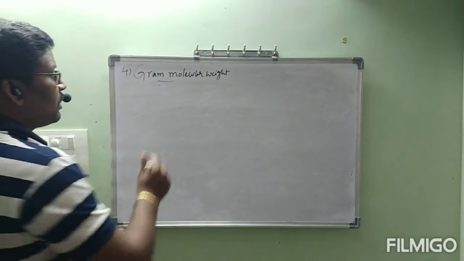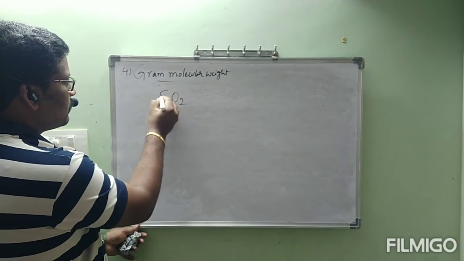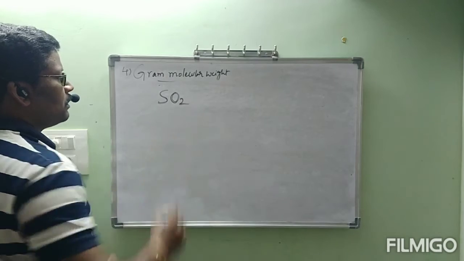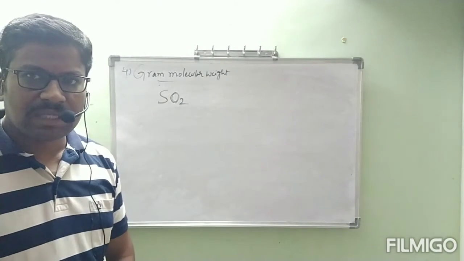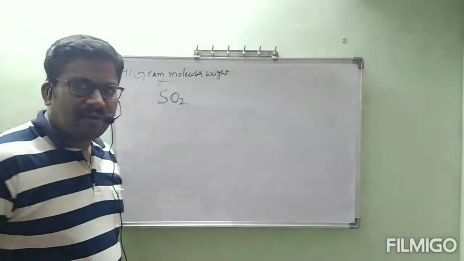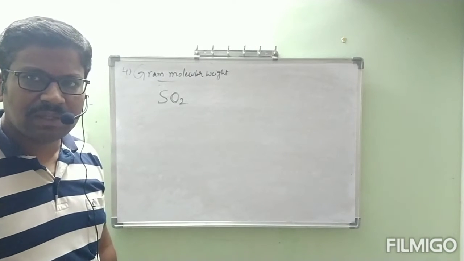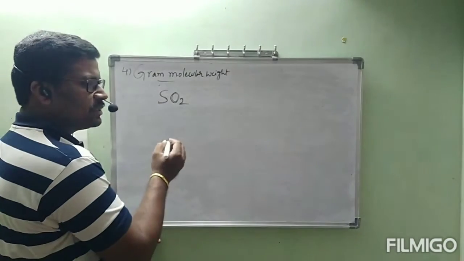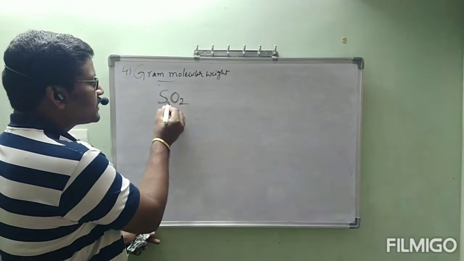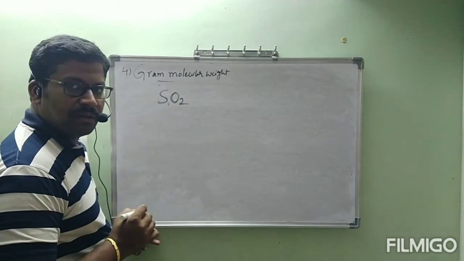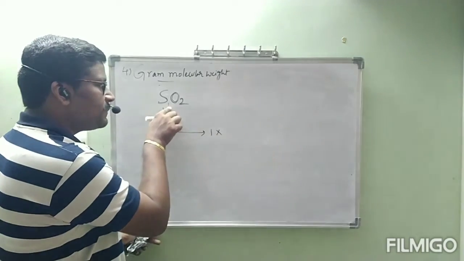Okay, see all of you. One question was asked: what is the gram molecular weight of SO2? SO2 is sulfur dioxide. Now we want to find the gram molecular weight of SO2. Every time, these steps, weight of 6.023 into 10 power 23 molecules of SO2, are not needed. Now simply we will do one thing: this SO2 contains sulfur and O2. Is it correct? Now, under sulfur, if no number is there, that is nothing but 1. Keep an arrow like this. This 1 is representing 1 here.